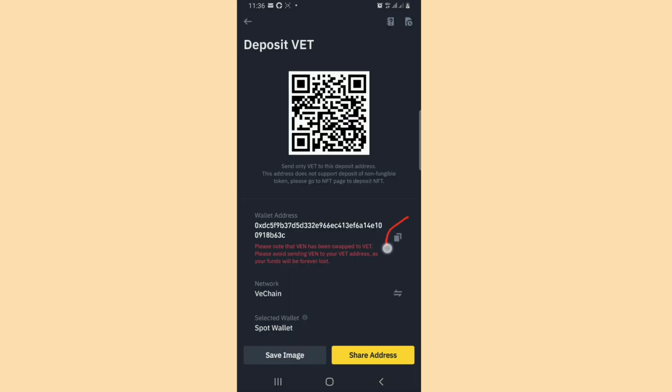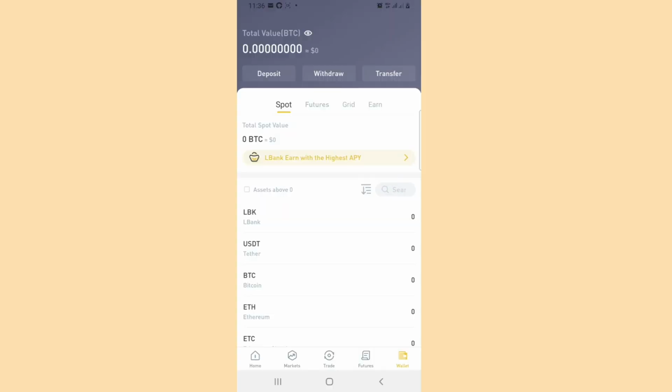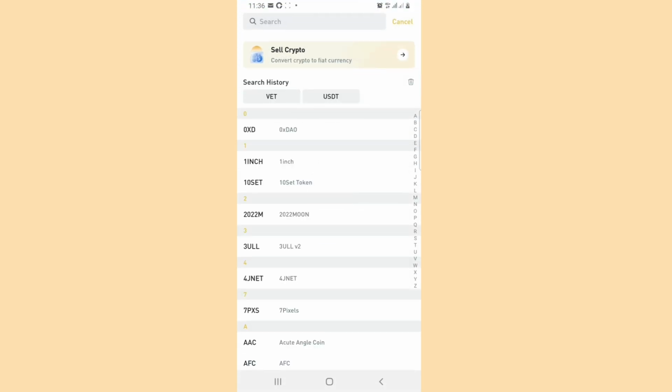You now copy this network address here. You copy it and you go back to LBank. You go to withdraw, VET.